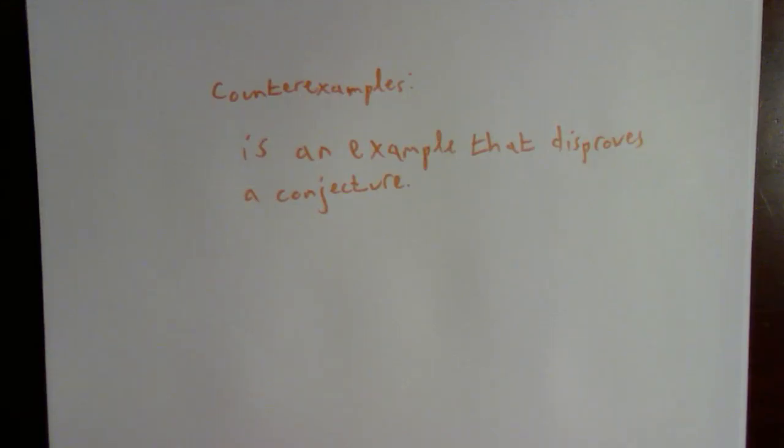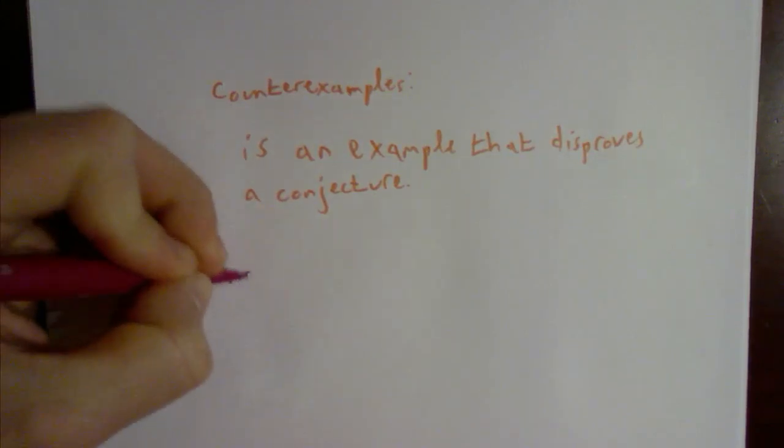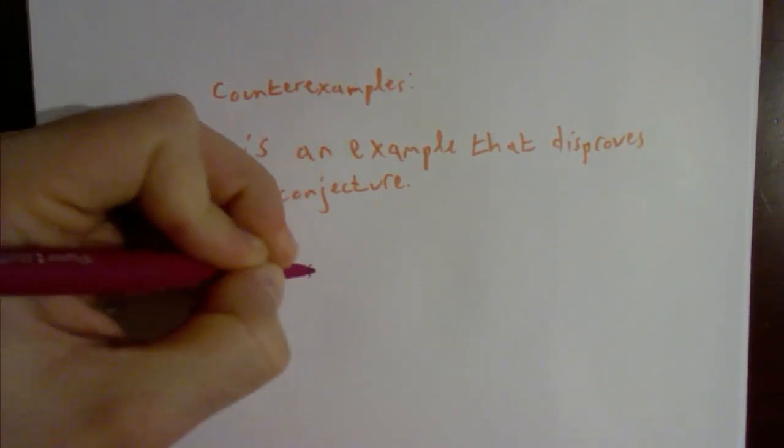So, one conjecture that I have, and I'm going to take a moment to write this one out. Conjecture.